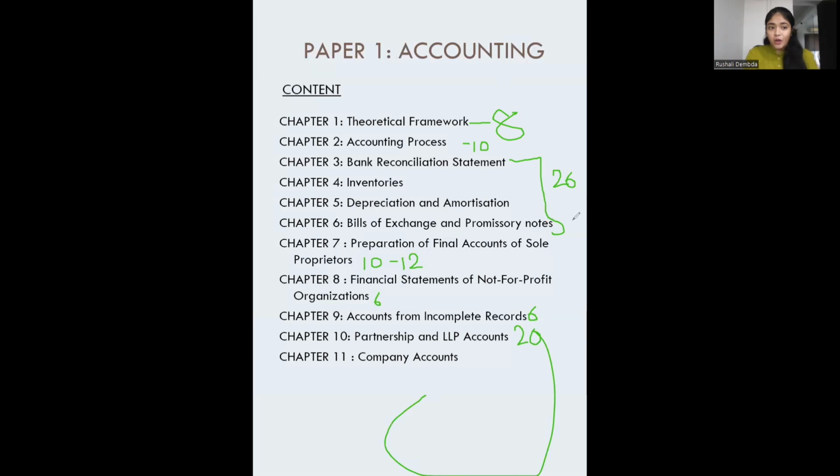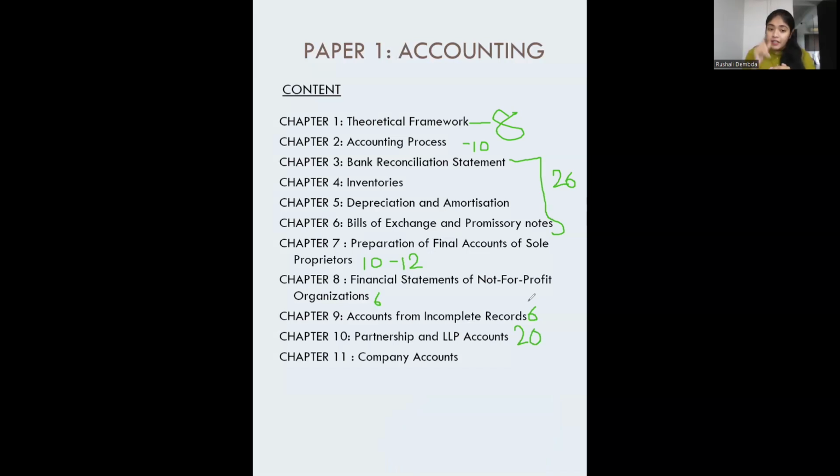Company accounts, as we are going to learn, here we'll be learning all the types of companies, how they work, and what financial statements are to be prepared. We'll see the formats of the financial statements, how we have to present our data, and what is the difference between the normal partnership or sole proprietor account format and the company's format.